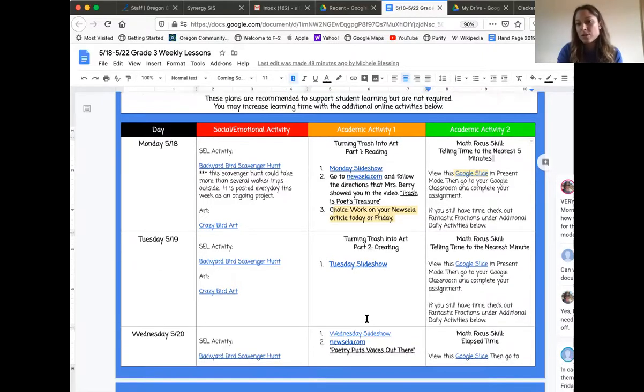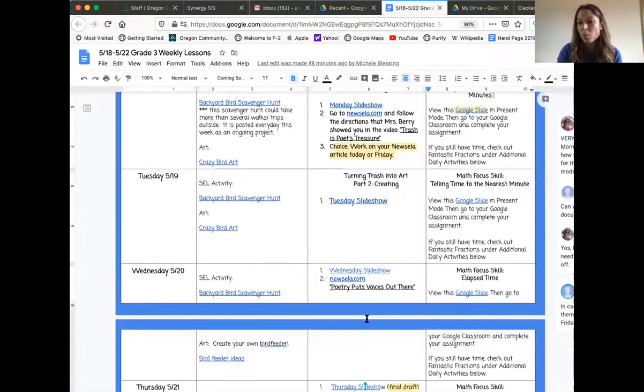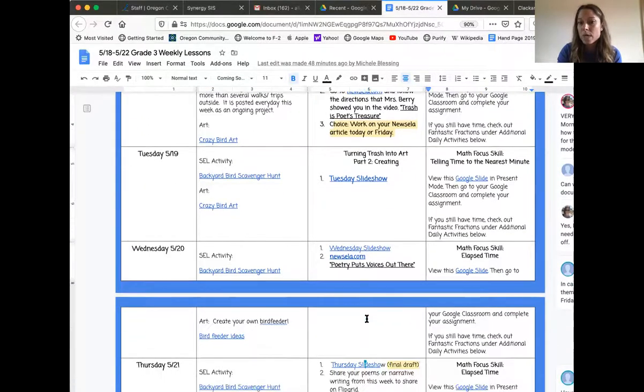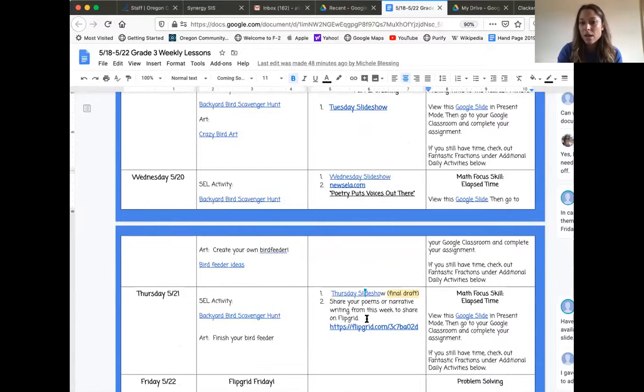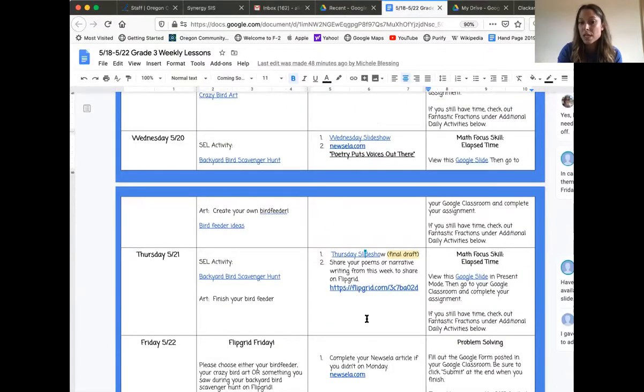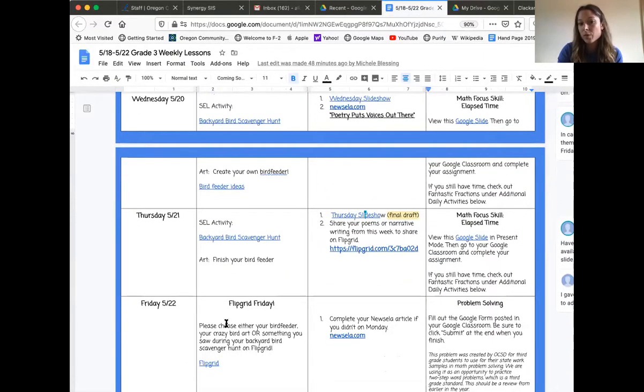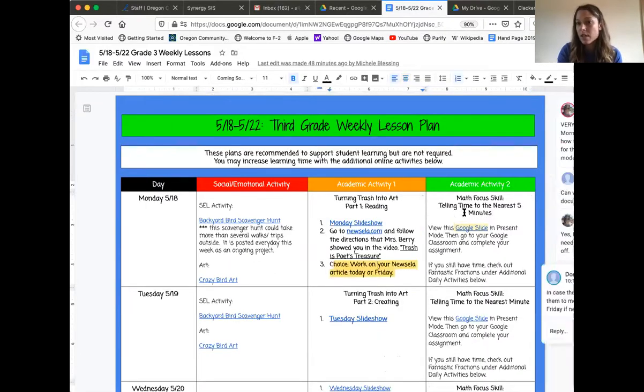Then your slideshow is Tuesday. You'll be doing some more writing this week and working on poetry. And then you have a Flipgrid on Thursday, as well as a Flipgrid for your bird art on Friday. Then something else that's different is the math focus in Google Slides.